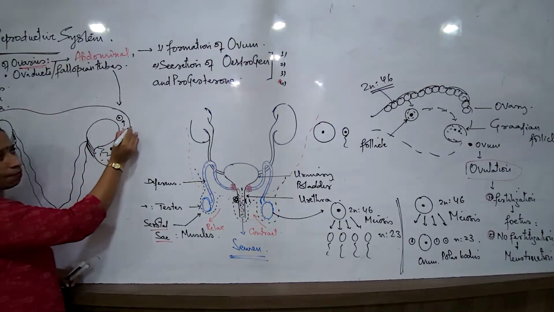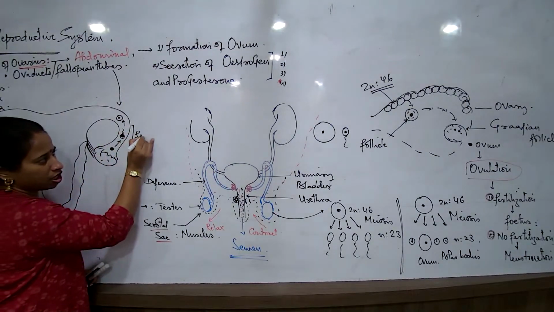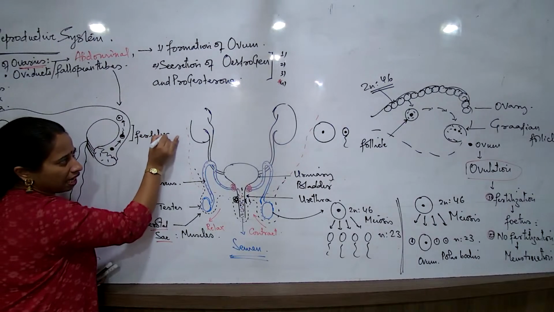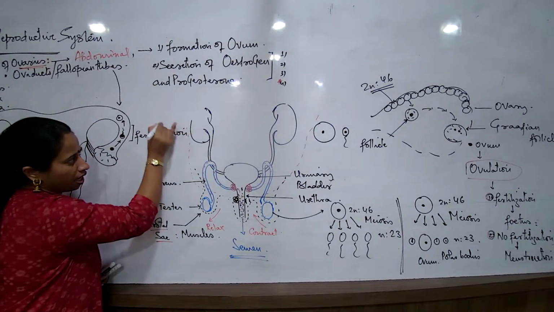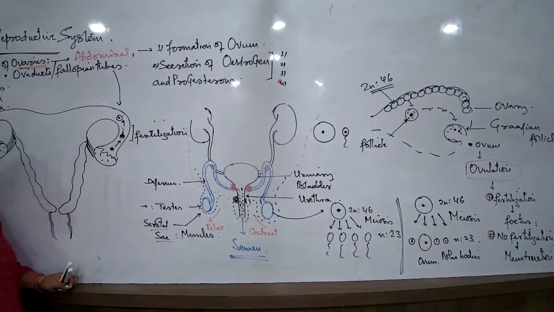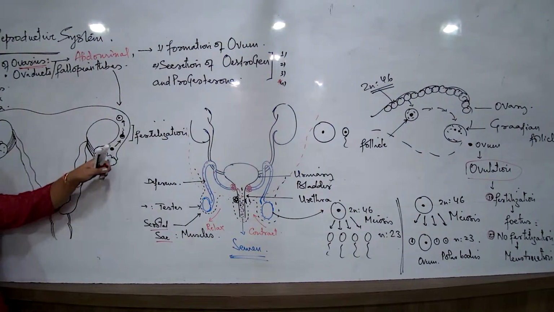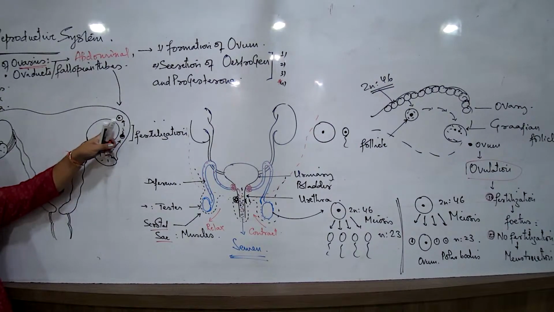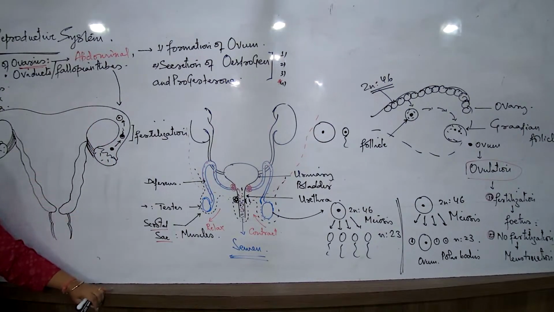What is this process I'm talking about? This particular process is known as fertilization. What is the definition of fertilization? Fusion of one male gamete, the same thing that I had told you for double fertilization, the concept remains exactly the same. Fusion of one female gamete with one male gamete to form a single cell zygote.